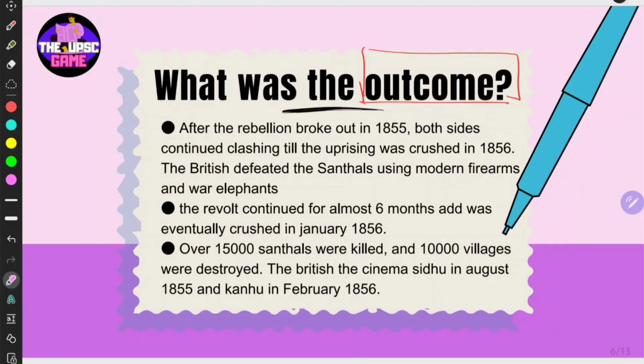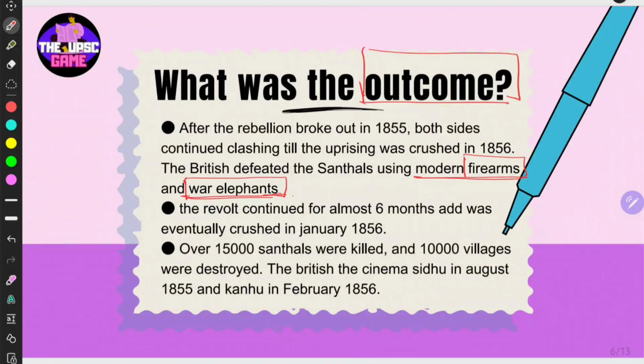You need not mug it up, but sometimes you may not remember many points, then you can just phrase these points, right? After the rebellion broke out in 1855, both sides continued clashing till the uprising was crushed in 1856, right? That is 1 year. The British defeated the Santals using the modern firearms and war elephants. See this? Remember these two words, right? The firearms and war elephants. That means you can analyze that Santals lacked in these two areas, right?